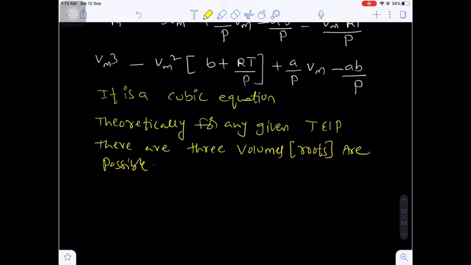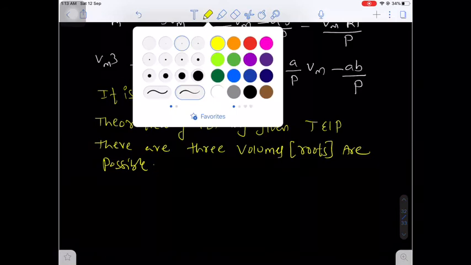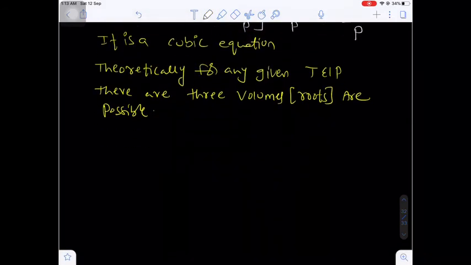Now it is a cubic expression, so there will be 3 roots, that is, three volume values are possible.